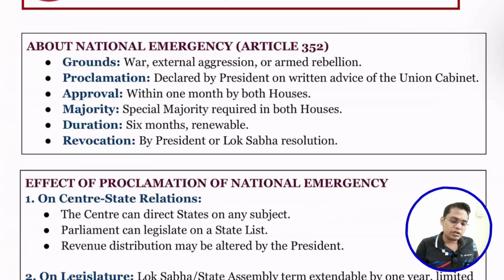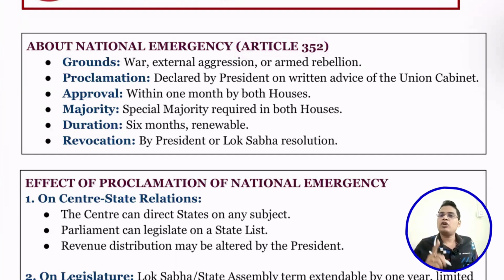So next is about national emergency. There is something about national emergency you need to know. What are the grounds under which we can impose a national emergency? First, we need to know about the article. Article 352 of the Indian Constitution provides for the national emergency.